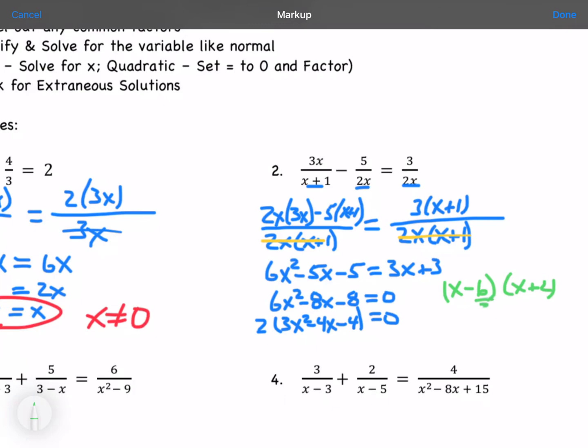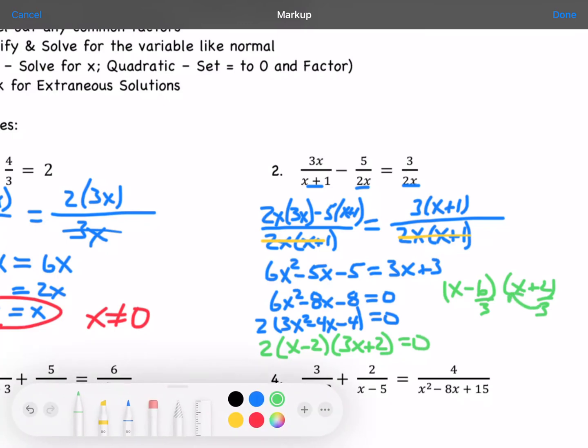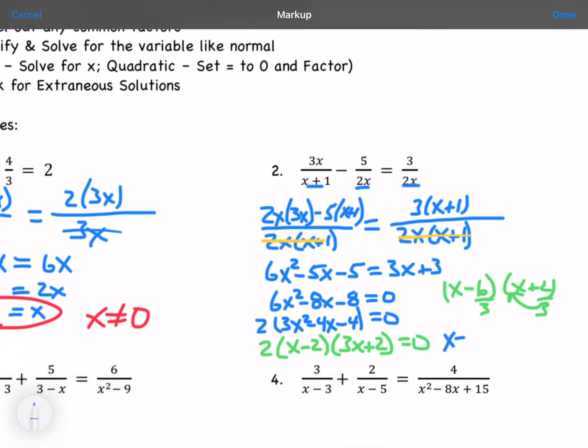But then I need to divide by 3. So I end up with 2 times x minus 2 times 3x plus 2 equals 0, because I have to slide it up. And so then x equals 2 and negative 2/3. And x can't be equal to, right at the beginning, negative 1 or 0, so it works. 2 and negative 2/3 works.